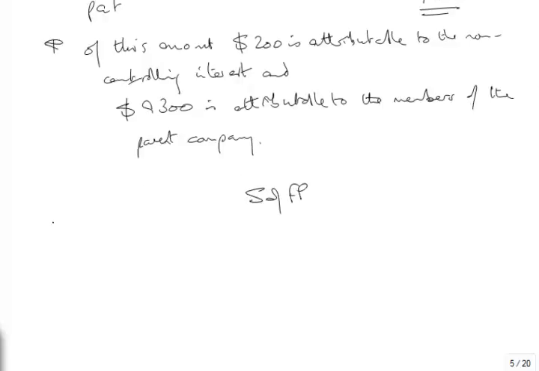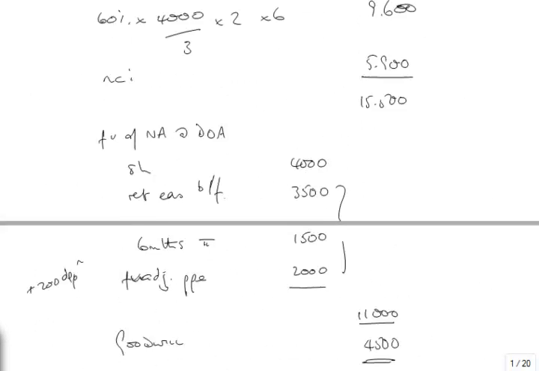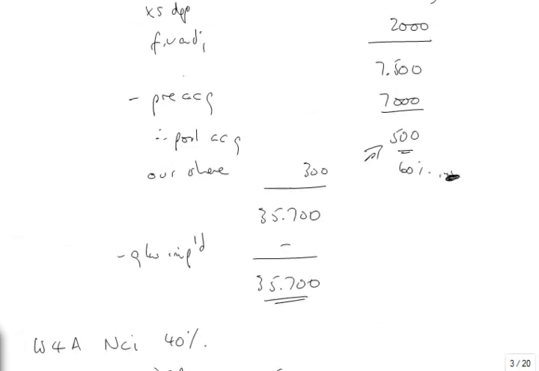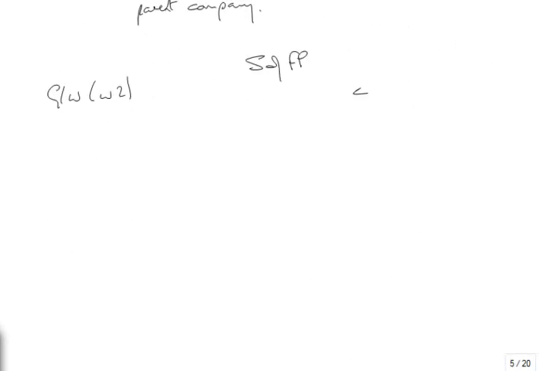Statement of financial position. Goodwill was in working 2, and I didn't write it into my question paper. I should have done that. Would have saved me going up here. 4.5. PPE is 40,600 plus 12,600 plus 2,000 minus 200. That's 52, 53, 54, 55,000, I think. Again, please check my adds.